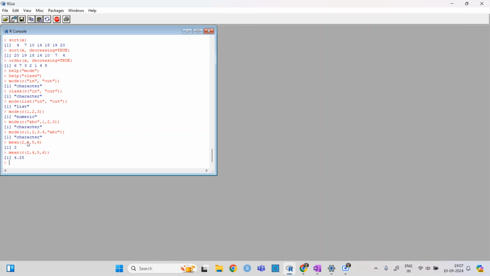So this is a kind of mistake. If I write mean of 2, 4, 5, 6, either it should give an error, or it should not run, or it should give an error or warning message. But it is executing; if I write mean of this, it will give 2. If I write mean c, it will give me the correct mean.